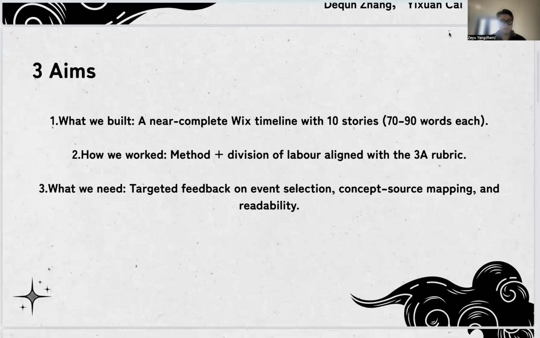Today, we have three aims. First, show a nearly complete week's timeline with 10 stories. Second, explain our method so the work is transparent and aligned with the rubric. Third, get targeted feedback on event selection, concept and source, precision, and readability.